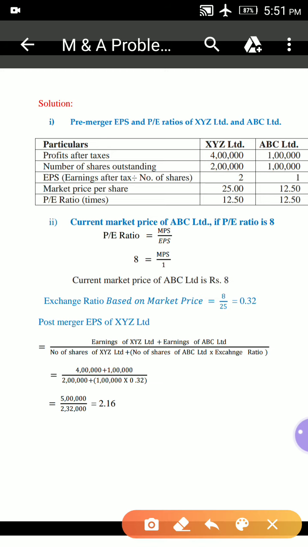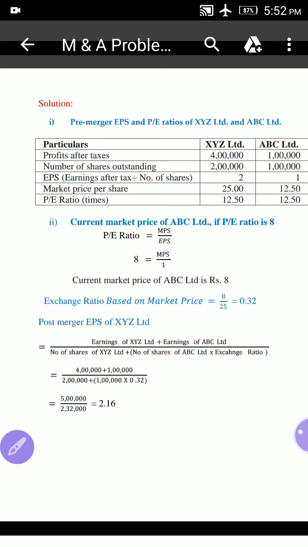1 lakh into 0.32 means 32,000. 32,000 plus 2 lakhs is 2 lakhs 32,000. 4 lakhs plus 1 lakh is 5 lakhs. So 5 lakhs divided by 2 lakhs 32,000. Then what is the EPS? Here the EPS is rupees 2.16. So before merger the EPS of XYZ Limited is 2. After merger the EPS of XYZ Limited is 2.16. Now what is the third question?